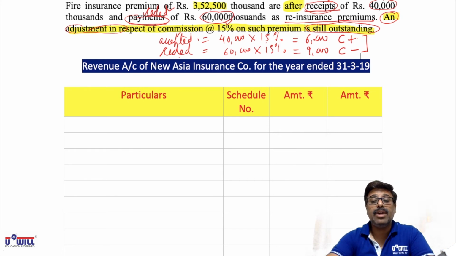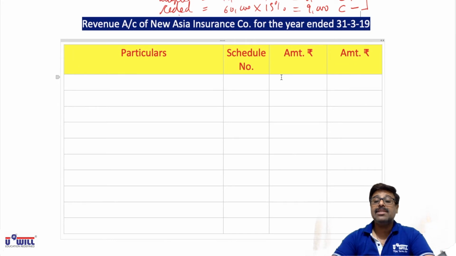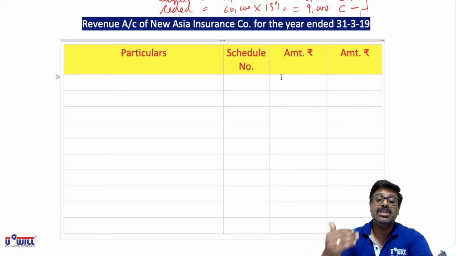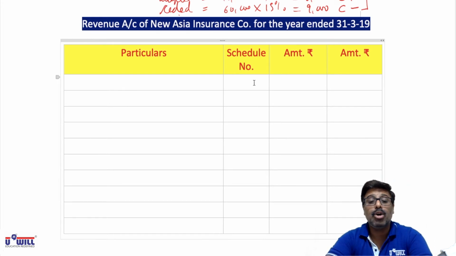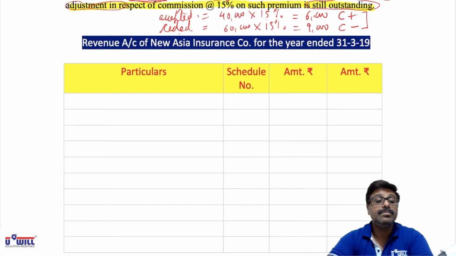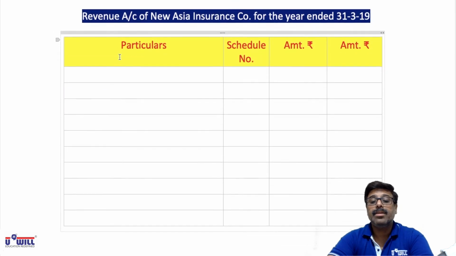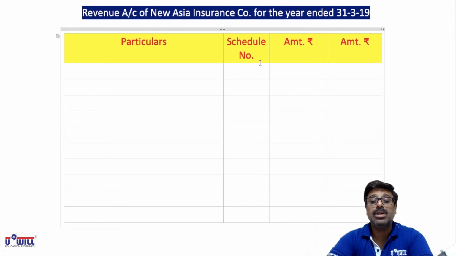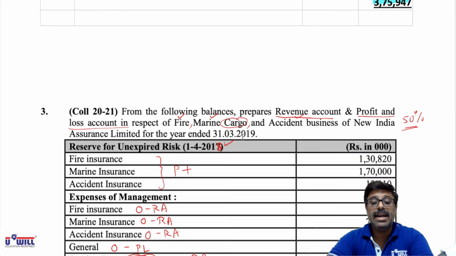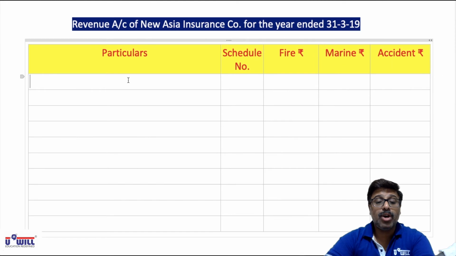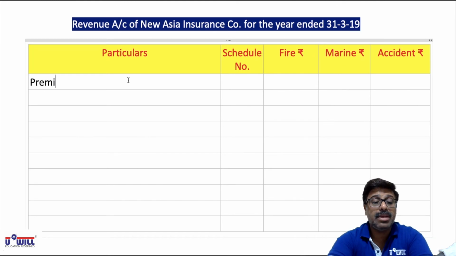Now all of you pause the video and make this format of the revenue account. As we discussed in the last question also, first we will make the revenue and P&L account, except the schedule items in detail, then we will make the schedules and put those amounts in the revenue account. Pause the video and make this format with 3 columns, because we will make the revenue account with 3 columns: fire, marine and cargo. I hope you have all made the format with 3 columns. Now first write down premiums. We'll be doing it in schedule number 1 in detail.